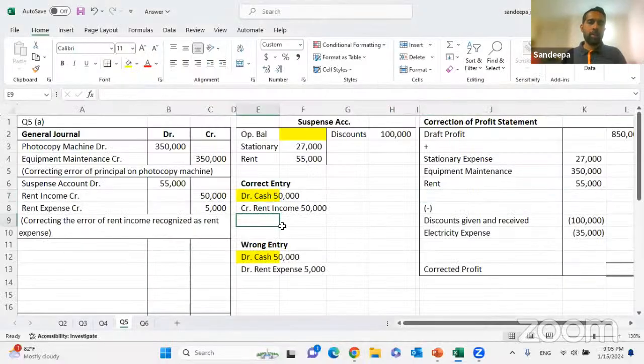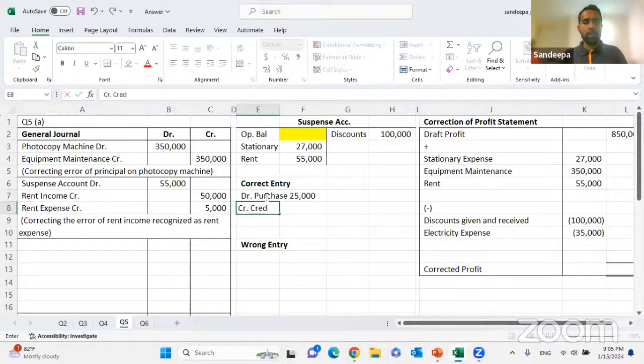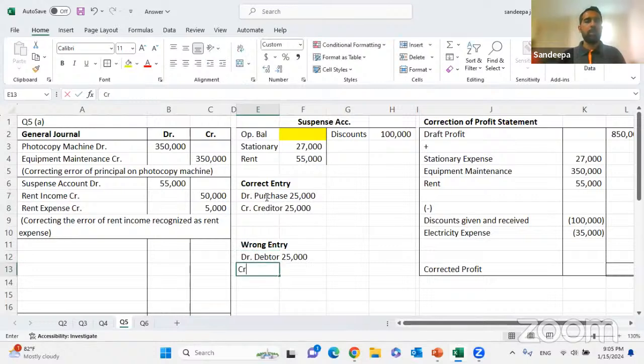The correct entry should have been debited to purchases 25,000 and credited to creditors 25,000. They have recorded it as debited to debtors 25,000 and credited to sales 25,000. They should have recorded debit purchases, credit creditors, but they recorded debit debtors, credit sales.